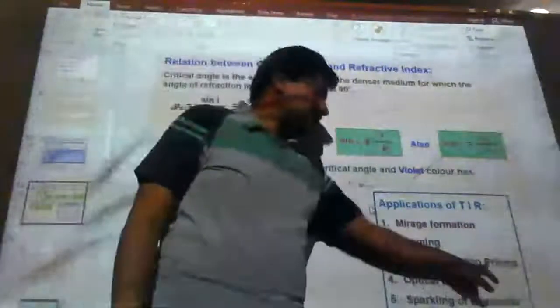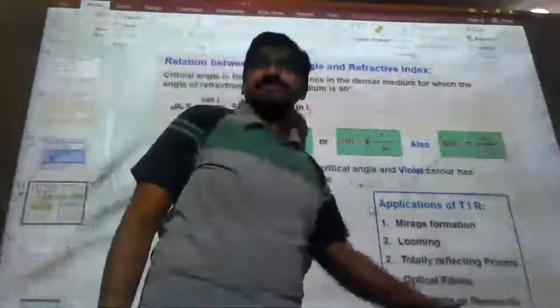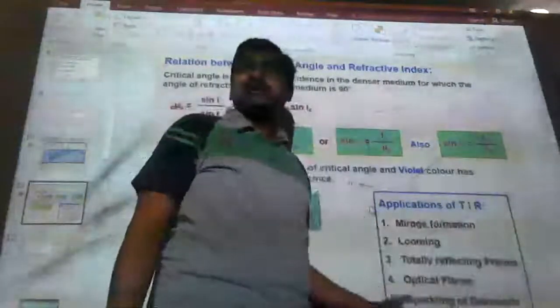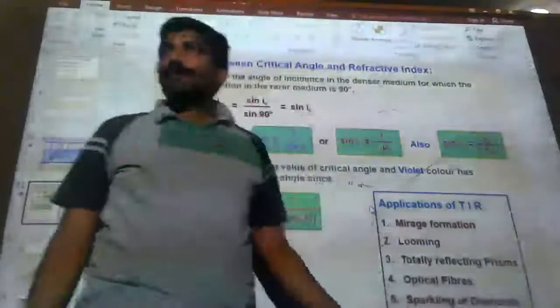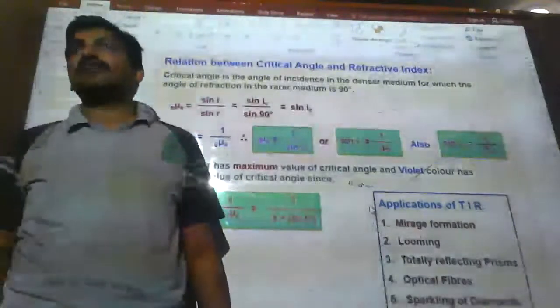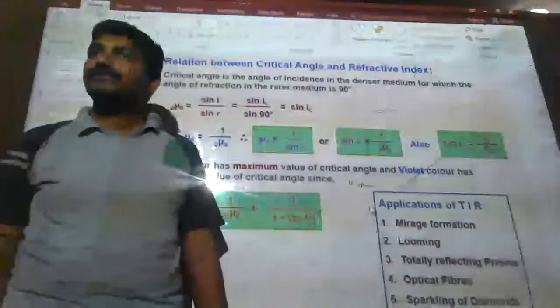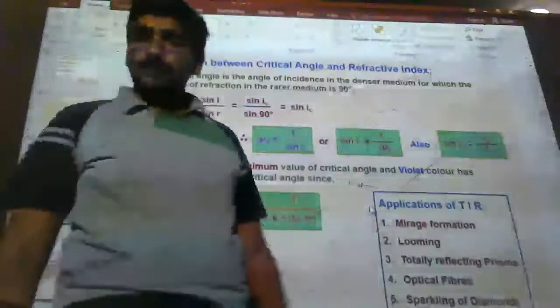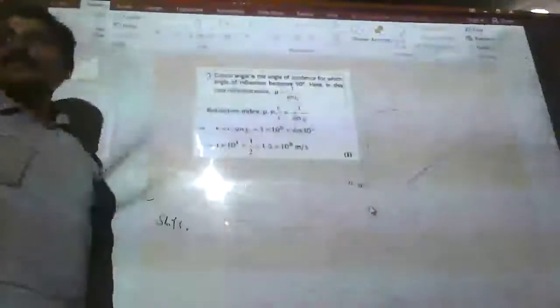Next, total internally reflecting prisms. Just now I said optical fibers, which are revolutionary in data transfer as well as in the medical industry. Sparkling of diamonds. These are all the applications. They'll ask a 3-mark question: list out the total internal reflection applications. You can remember all these. Okay. Next, you can see a small numerical based on refractive index as well as critical angle.